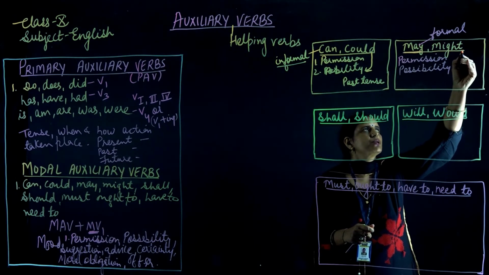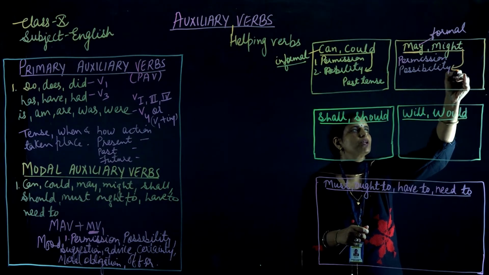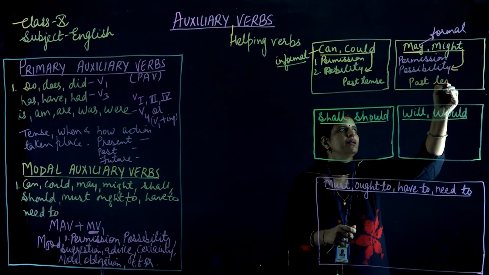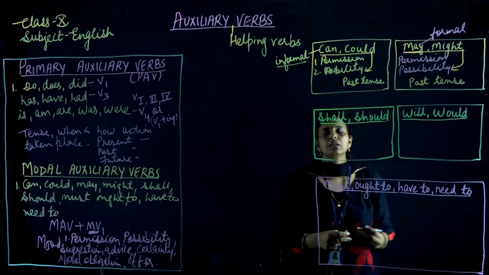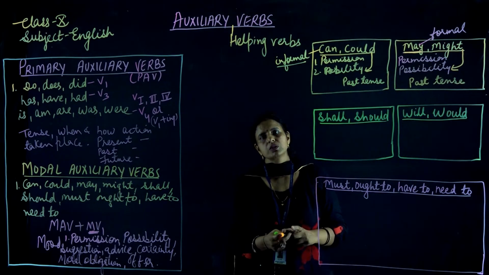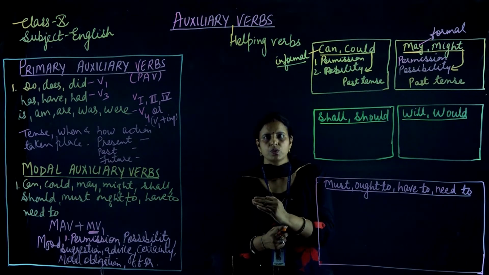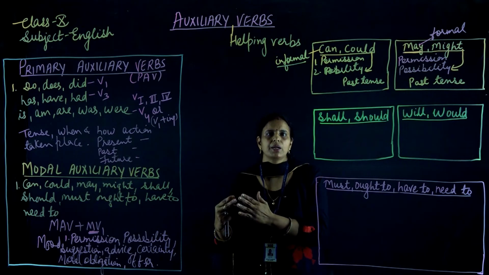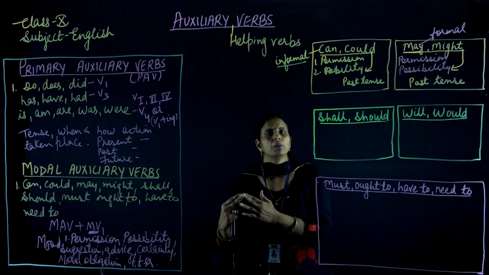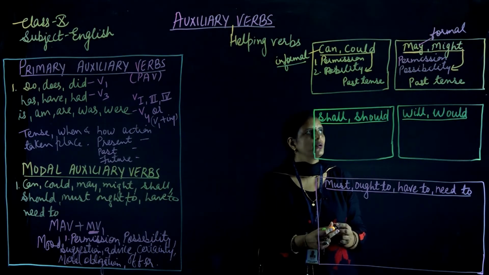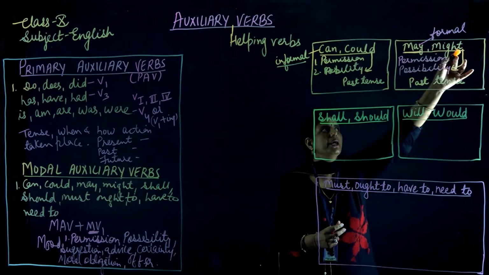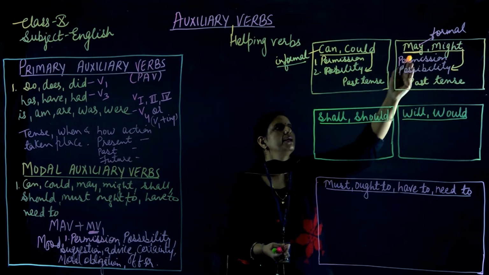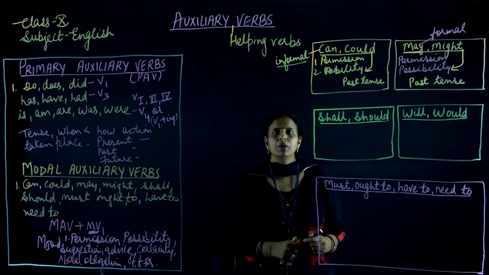Now might is used to show any possibility, but again that possibility is there in the past tense. Means yesterday the weather was cloudy, it might rain today. Okay, yeah, last week I might decide to go to my parents' house, but unfortunately I could not go. So when any possibility is there and that possibility is in the past tense, then you will make use of the modal verb might.